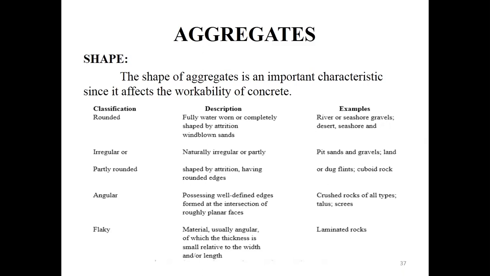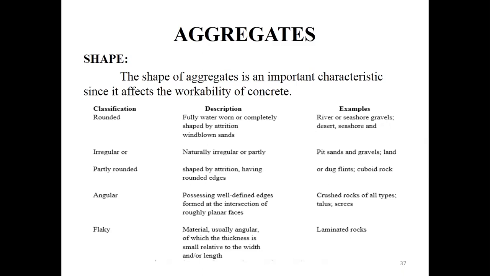The least dimension should be less than 60% of this. Here the least dimension is 20 mm, so it should be less than that; then the aggregate chosen for this test is termed a flaky aggregate. This flaky aggregate is not good since it affects the durability of the concrete.